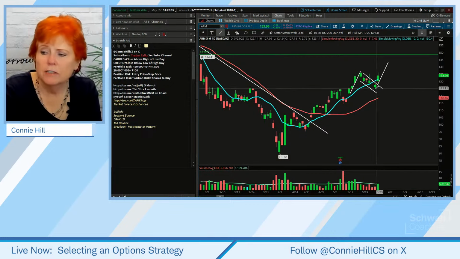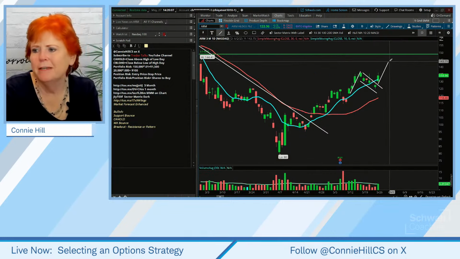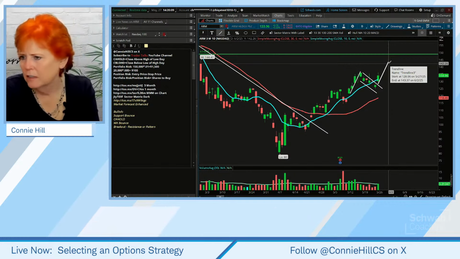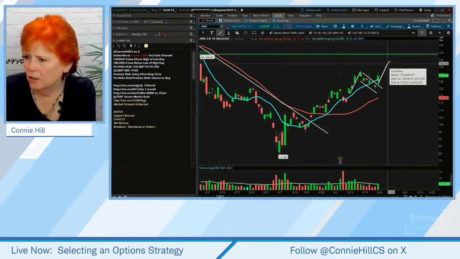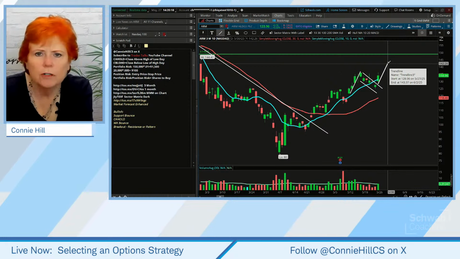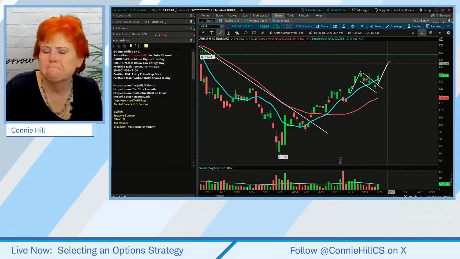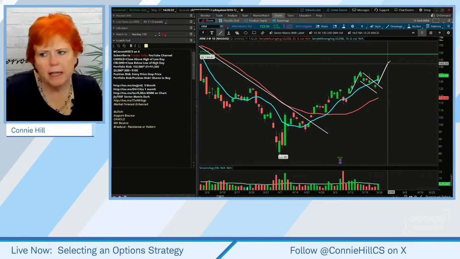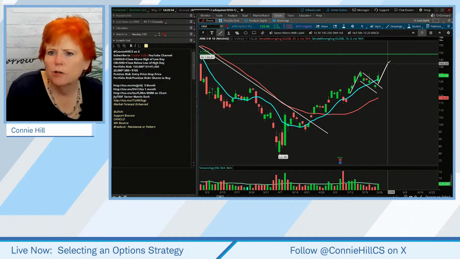Or we could say something like this. Well, gee, maybe the stock will get up to here. I'm going to write down what that target is with the flag. That looks like 143 and some change, so I'm just going to put it at 143 there. That may enter into what strategy we work with.